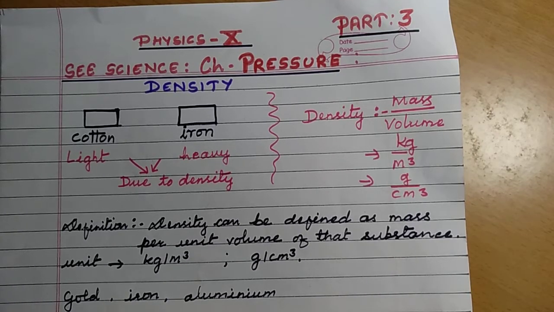Now we are going to study the physics chapter Pressure, and this is part 3 of the chapter. In this part we are going to study density, relative density and upthrust. So we are dealing with liquid pressure. In this part we have to study floating of objects in water or liquid, and objects submerged into liquid or water. These topics have to be studied.